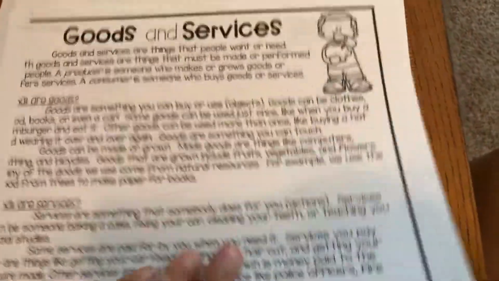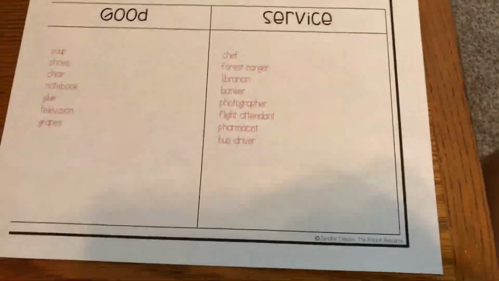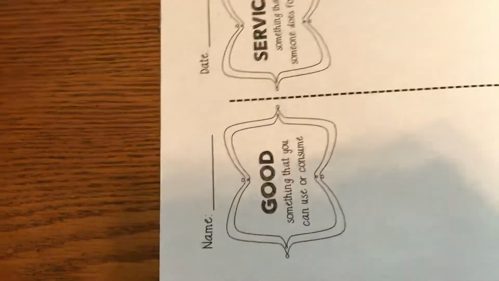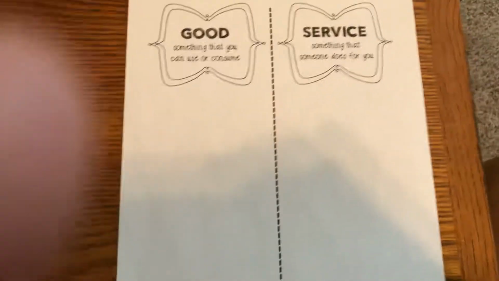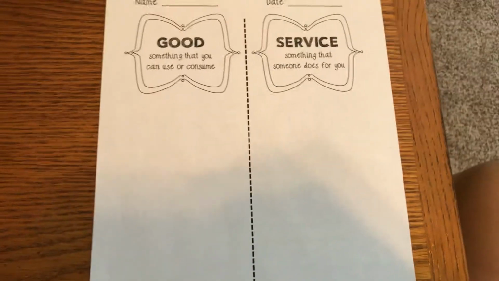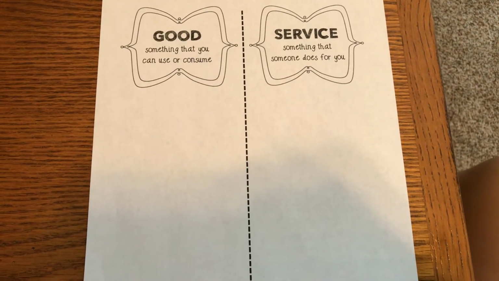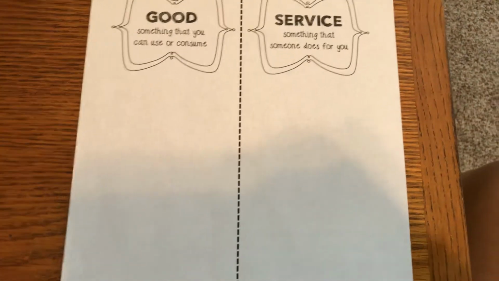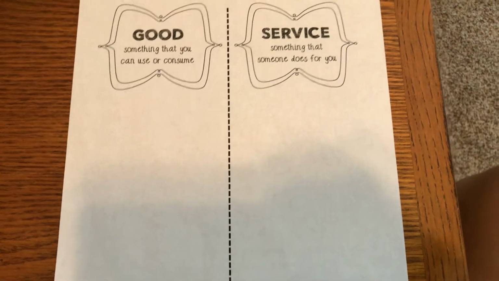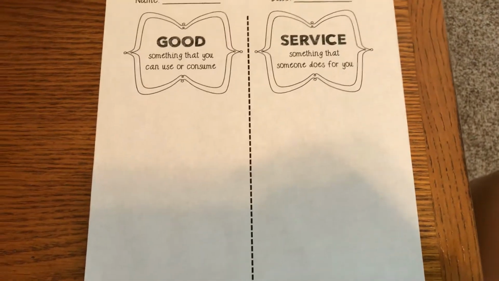Now, we're going to try it together, filling out a T-chart. And we are going to place pictures in the columns of something that could be a good or a service. For example, I'm going to model two examples.